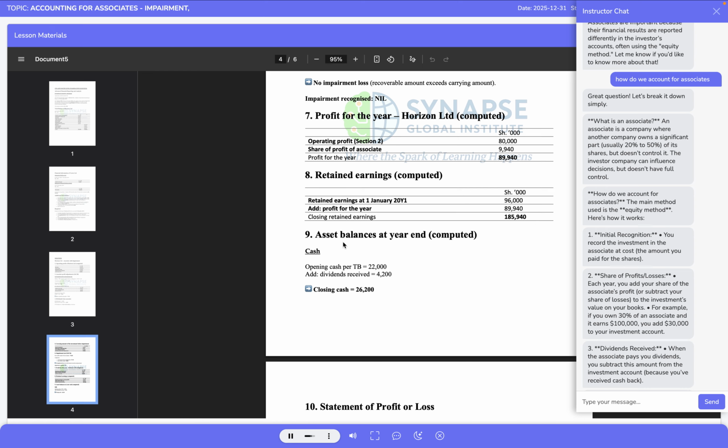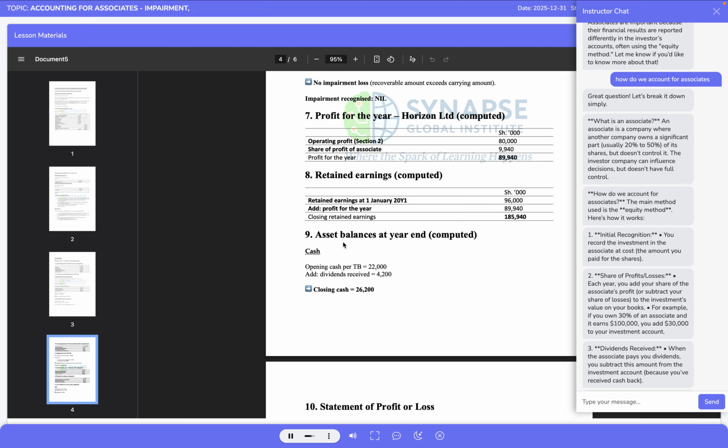Adding the share of profit from Vector Limited of 9,940,000 shillings gives a total profit for the year of 89,940,000 shillings. This figure will flow into retained earnings and ultimately into equity in the statement of financial position. At this stage, all key adjustments relating to the associate and impairment have been completed and fully explained.